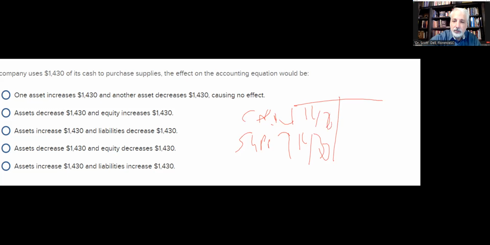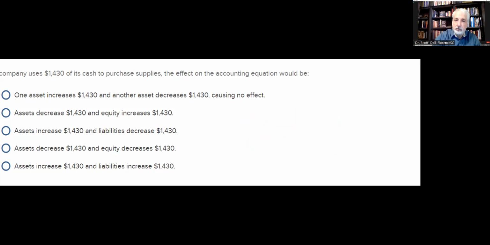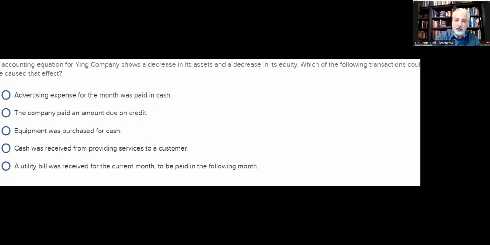Are we still in balance? You bet. Net effect on assets, 0. Obviously, no effect on liabilities or equity either. So that's a pretty clean, easy way of looking at things. Okay, let's go on to question number 10. We're halfway through right now.